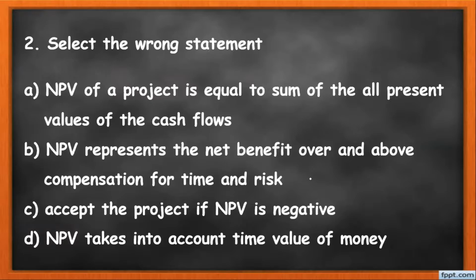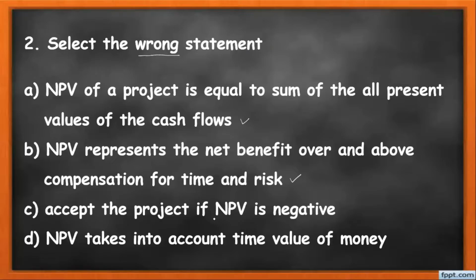Now MCQ number 2. Select the wrong statement, which means we need to identify which sentence is wrong. Option A: NPV of a project is equal to the sum of all present values of cash flow. It is correct, as per the definition of NPV, the summation of all cash flows in present value. Option B: NPV represents the benefit over and above compensation for time and risk. So it is a correct option.